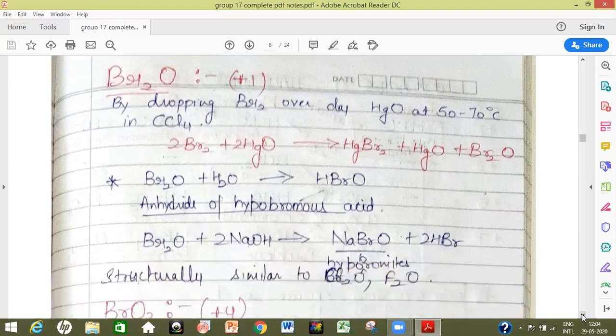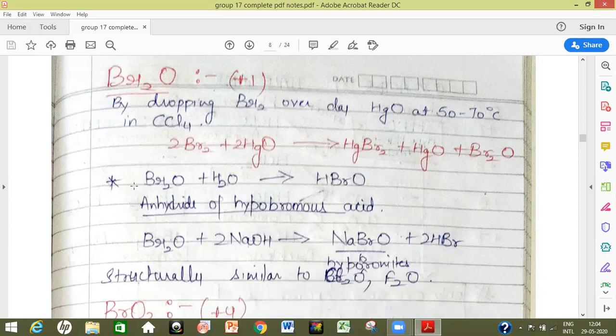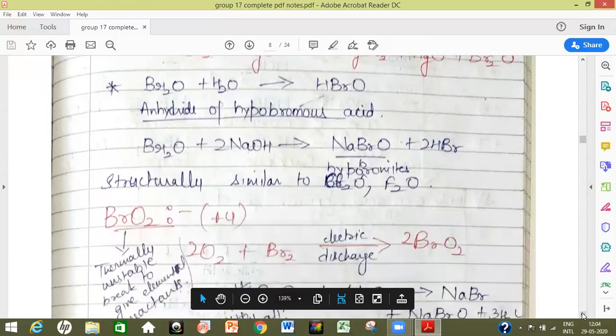The preparation is very similar to that of Cl2O, which, as we learned, is an anhydride of hypochlorous acid. So here Br2O is an anhydride of hypobromous acid. Cl2O with alkalis was giving NaClO, that is hypochlorites, and Br2O with alkalis will give sodium hypobromites.